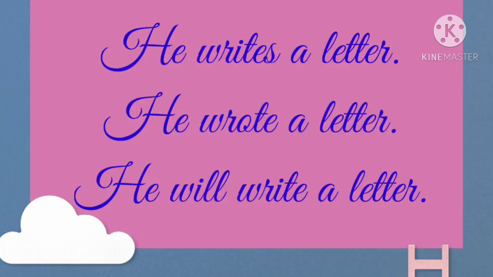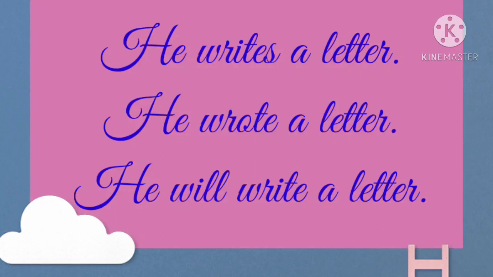So students, today we have studied simple tense: simple present tense, simple past tense and simple future tense. In the next class we will discuss the continuous tense and the perfect tense. Okay. So once again just remember that the present tense indicates present time. The past tense indicates past time. And the future tense indicates future time. Present time means now. Past time means already happened. And future time means will happen in future.